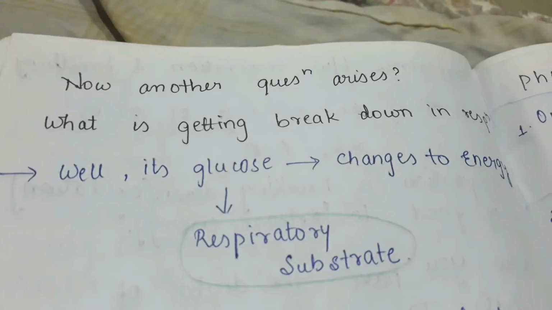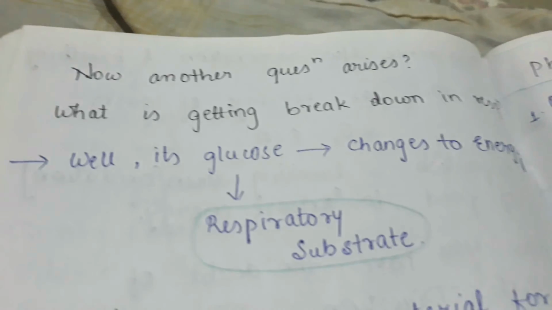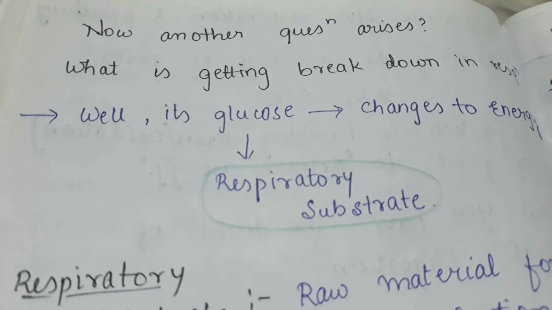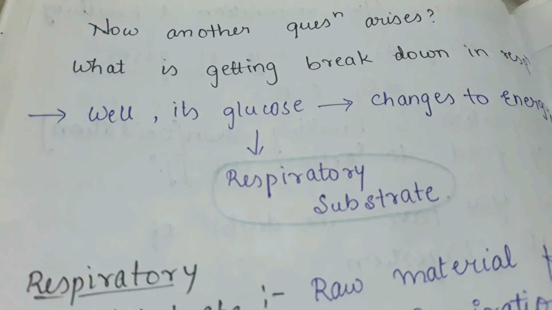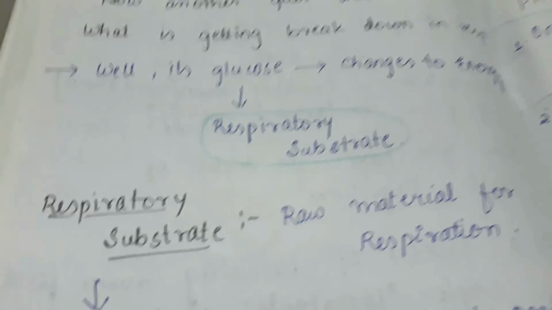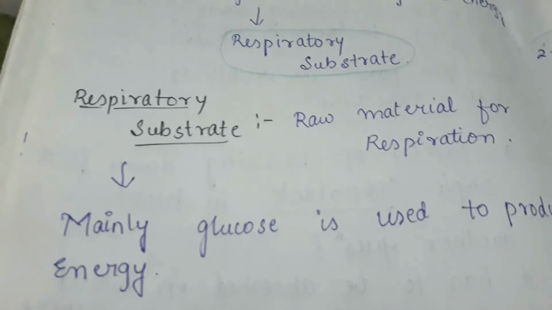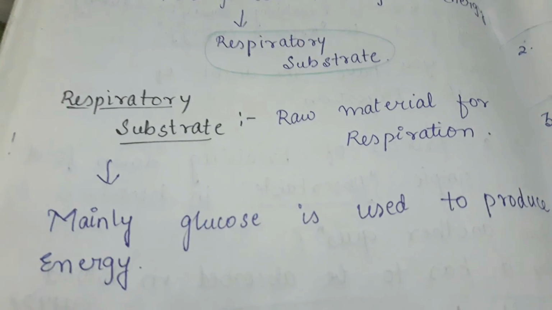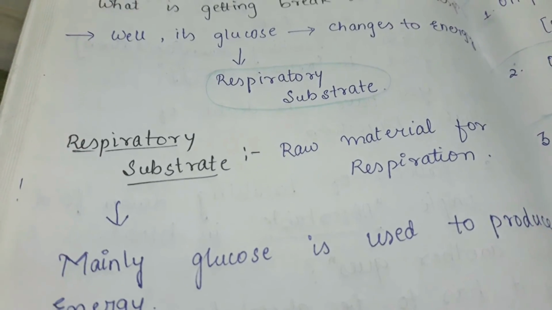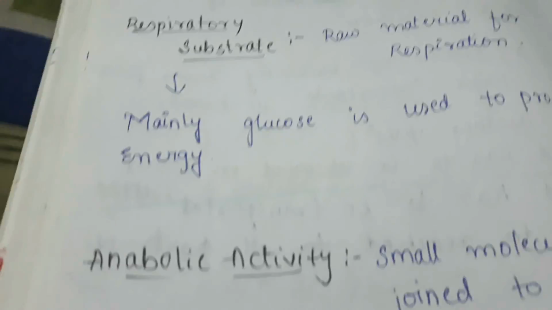Now another question arises. What is getting broken down in the respiration process? Well, it's glucose. Glucose is the one which is broken down so that it can change to energy. Glucose is also known as the respiratory substrate. Now what is a respiratory substrate? It is the raw material for respiration. Clear? Glucose is the one which is mainly used to produce energy.